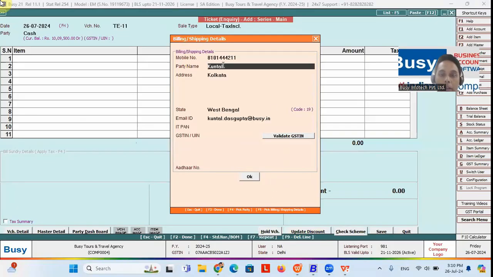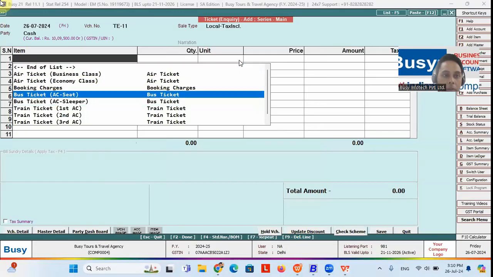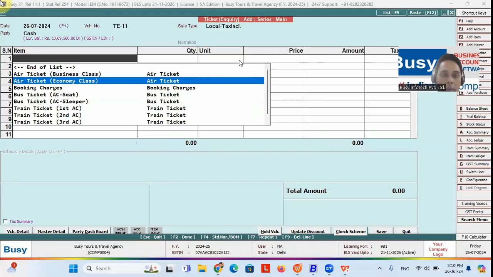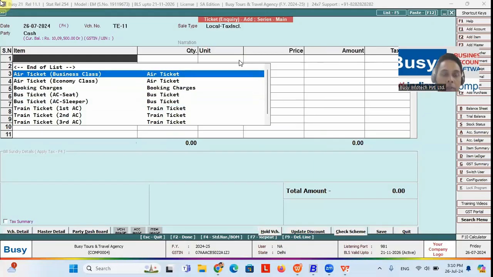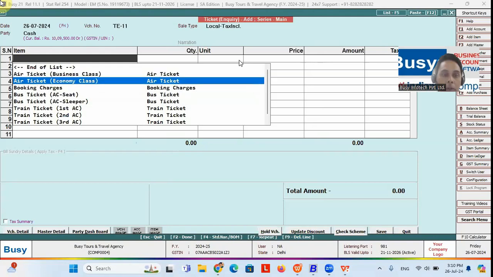If that party or customer has already given an inquiry previously at your company, then the party name, the address and the details will automatically appear once you put the party mobile number over here. Now if you press Enter, you can get all the details, the descriptions. That means if you have created certain item descriptions like air ticket business class, air ticket economic class, as you can see, I have already created some sample items with these names: air ticket business class, air ticket economic class.